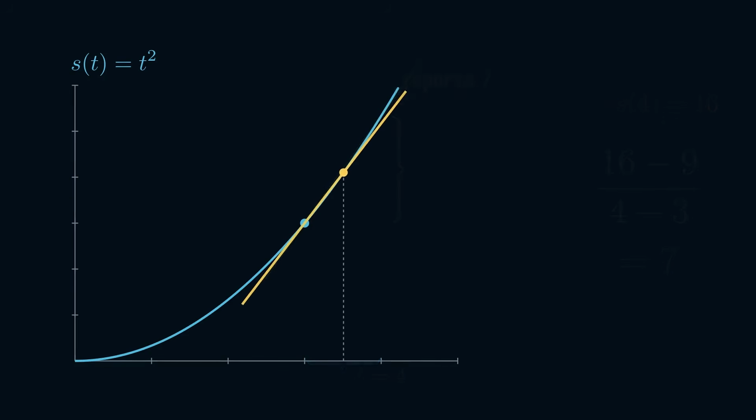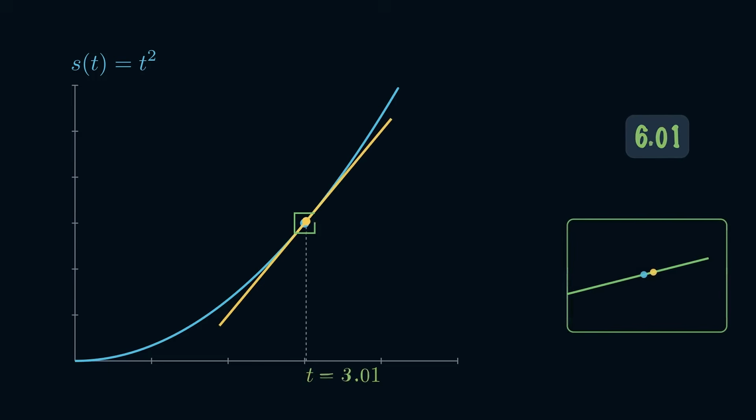Now move the neighbor closer. At t equals 3.5, the rate is 6.5. At t equals 3.1, it reports 6.1. At t equals 3.01, it reports 6.01. What do you think the next neighbor will report?